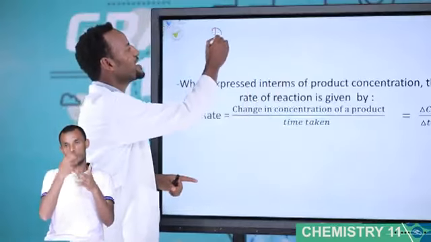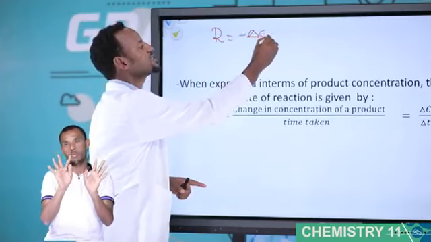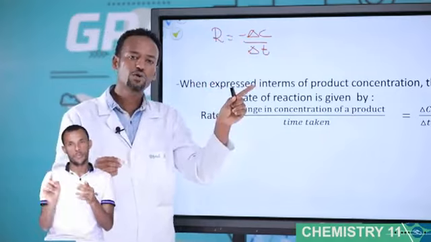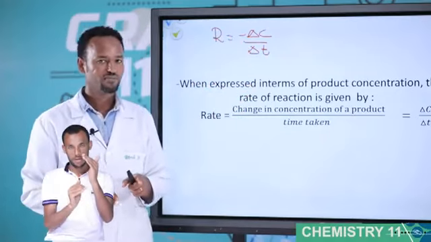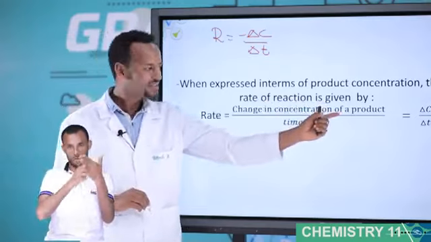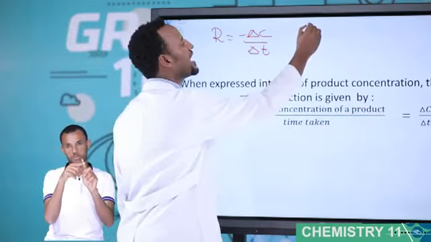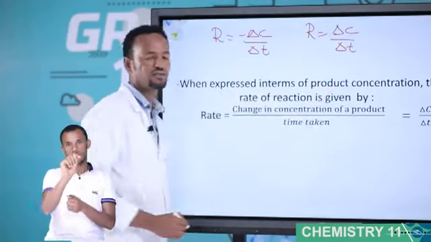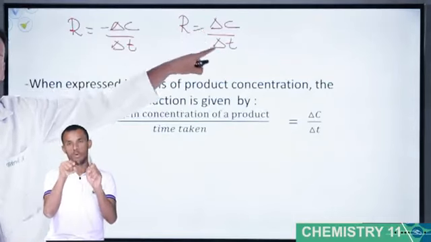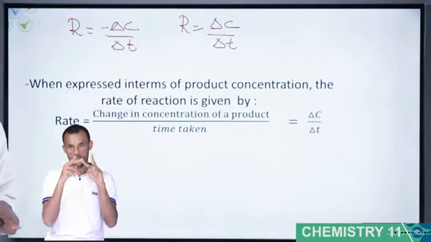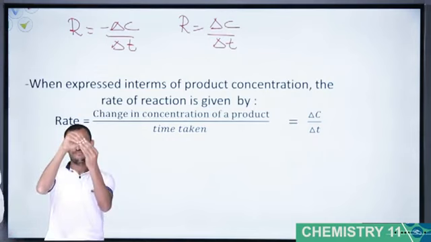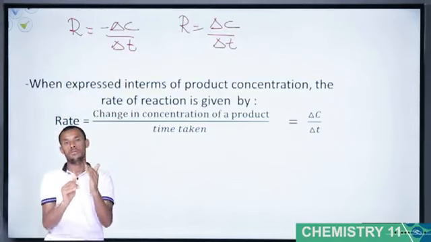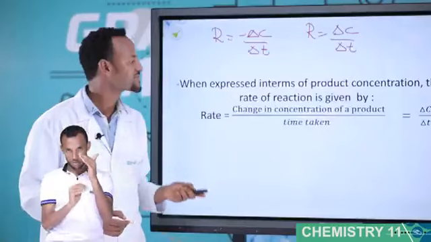For reactant, rate is equal to minus change in concentration over change in t. The negative sign indicates the concentration of the reactant decreases with time. But in the case of product, it uses a positive sign. That means rate is equal to change in concentration over change in t. In this case, why positive? Because the concentration of the product increases with time. Increases, plus; decreases, minus. This is the difference between minus and plus for reactants and products.